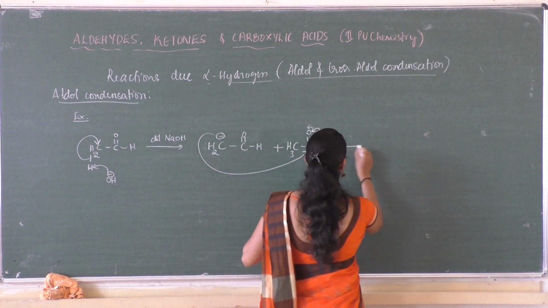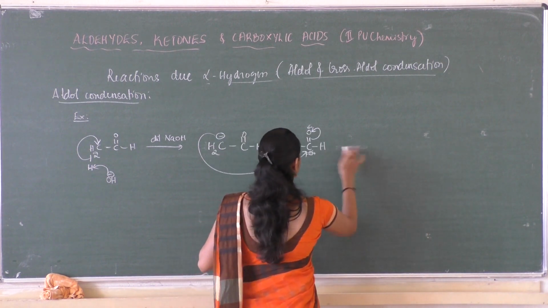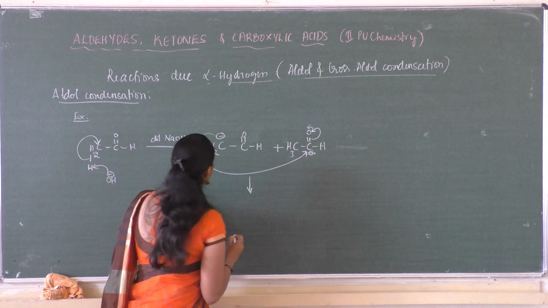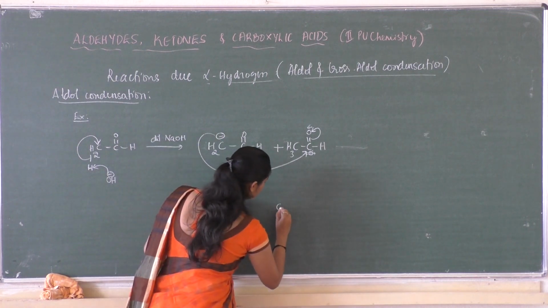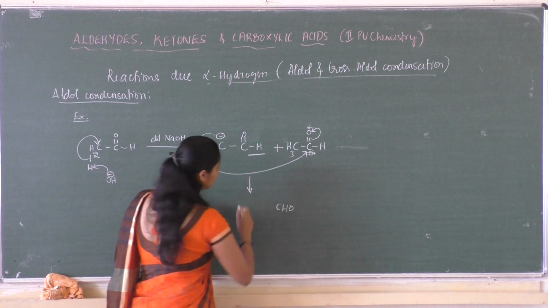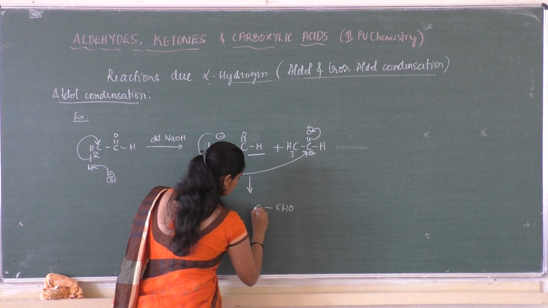I'll write here. So now, right from here it is CHO, can club it and write, then this carbon atom CH2.